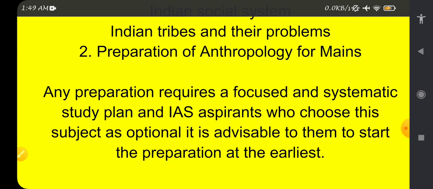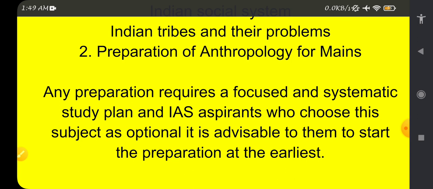Any preparation requires a focused and systematic study plan. A person should be focused on that topic, that anthropology. My optional is anthropology. We should be focused. It means we should know the detailed parts of this optional subject also, and we should have a systematic study plan. What are we going to study, which books we are going to take, which we are not going to take, which magazines one should cover, how we are going to read each and everything, and how we are going to make answer writing, etc. That systematic study plan should be there.